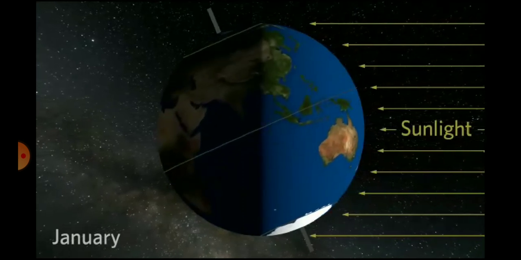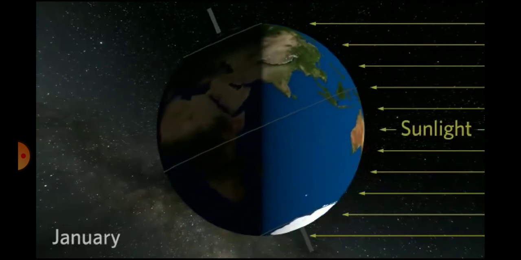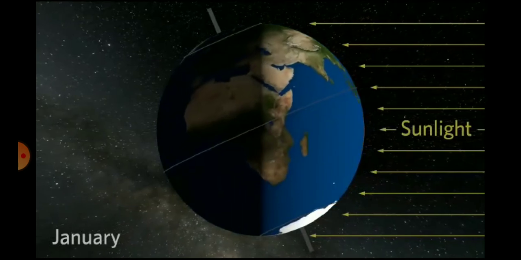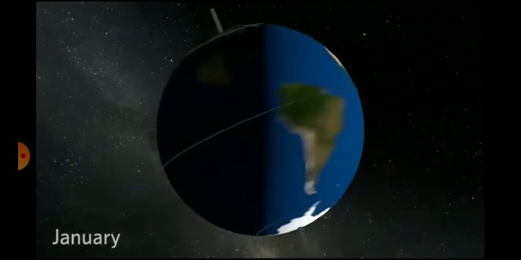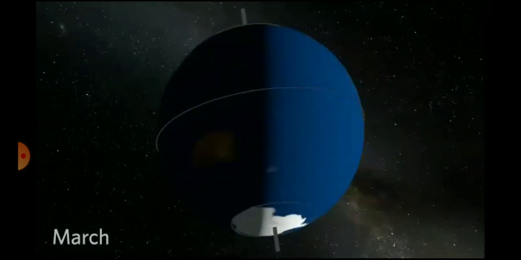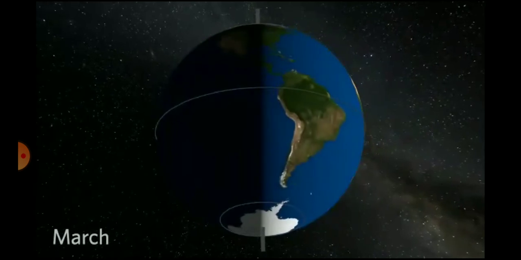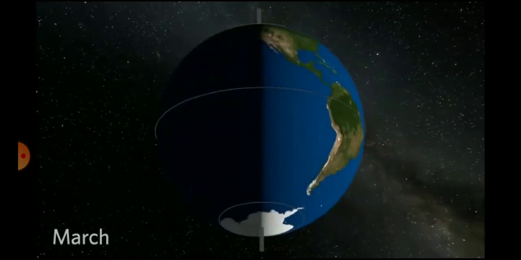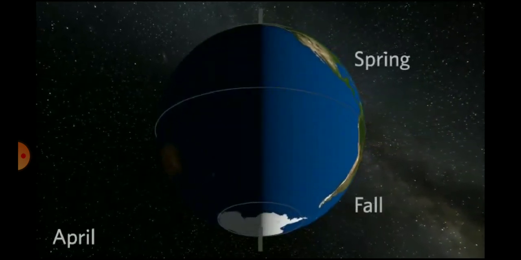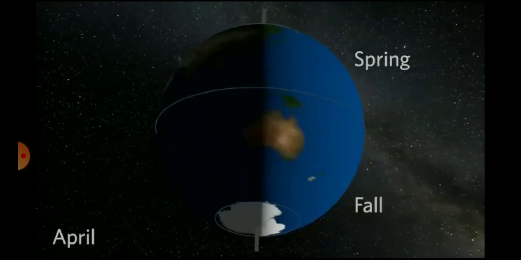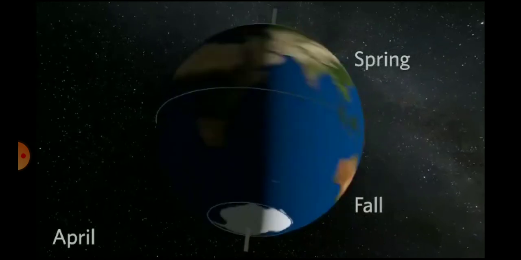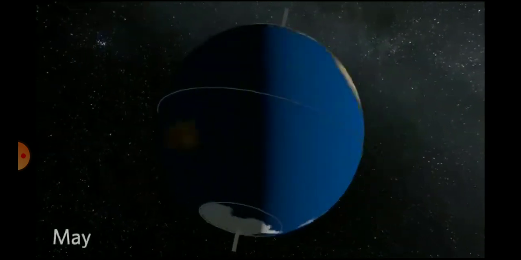Now we can see the northern hemisphere is getting less sunlight. That means it is experiencing the winter, whereas the southern hemisphere is experiencing the summer. So gradually when equal sunlight is being received by both hemispheres, the winter season is followed by the spring, and the summer season is followed by the fall.